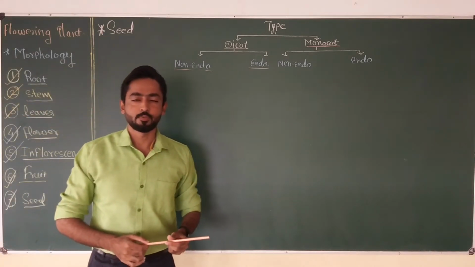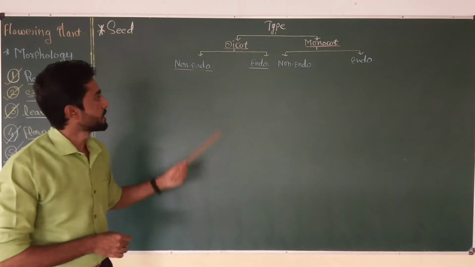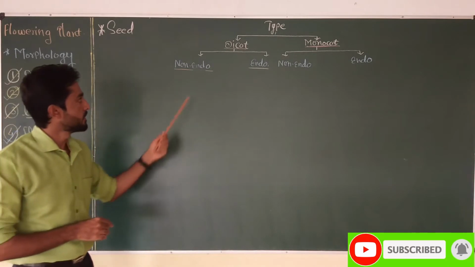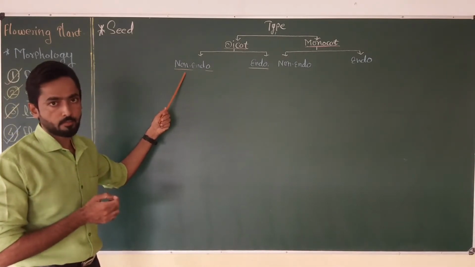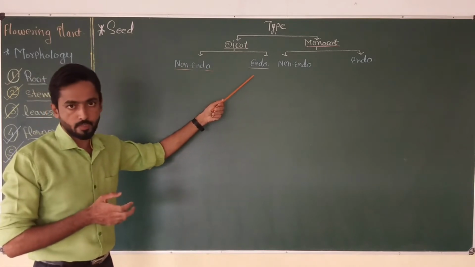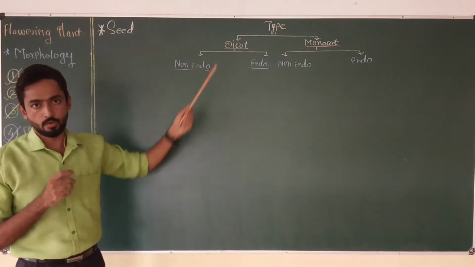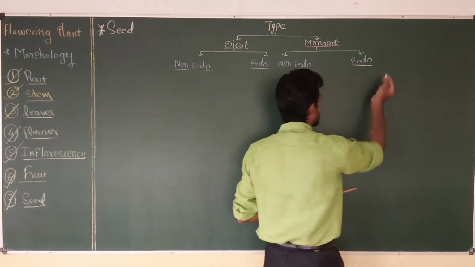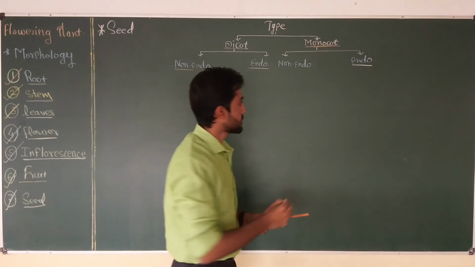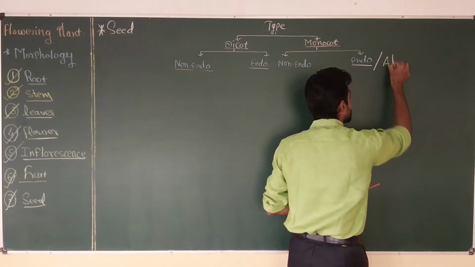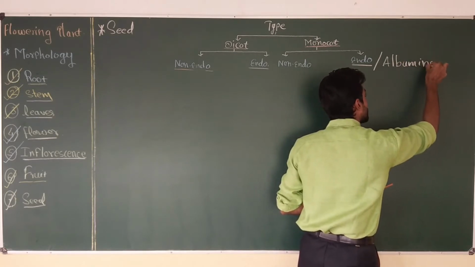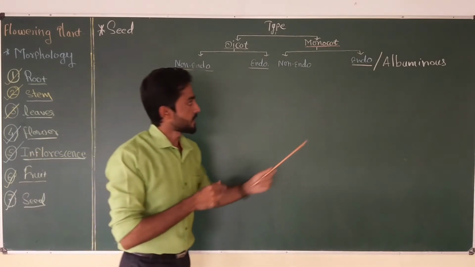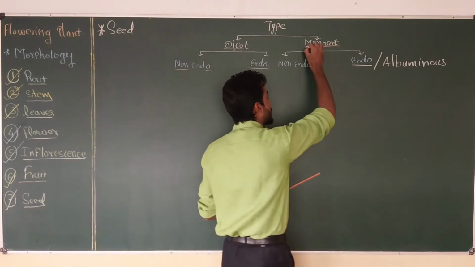Hello everyone. From the last few videos, we are talking about the different types of seed present in the fruits of angiospermic plants. I have already discussed in detail about the non-endospermic or exalbuminous dicot seed and endospermic or albuminous dicot seed. Now in this video, I am going to focus on the third type of seed, that is endospermic monocot seed. It is also called albuminous monocot seed. The name itself tells these are the type of seed which contain a single cotyledon.